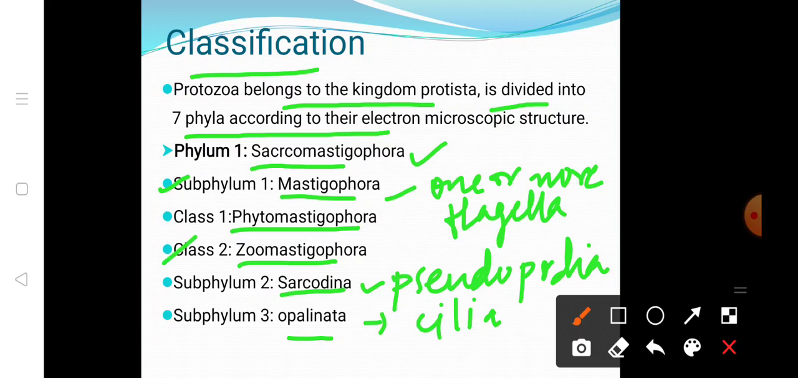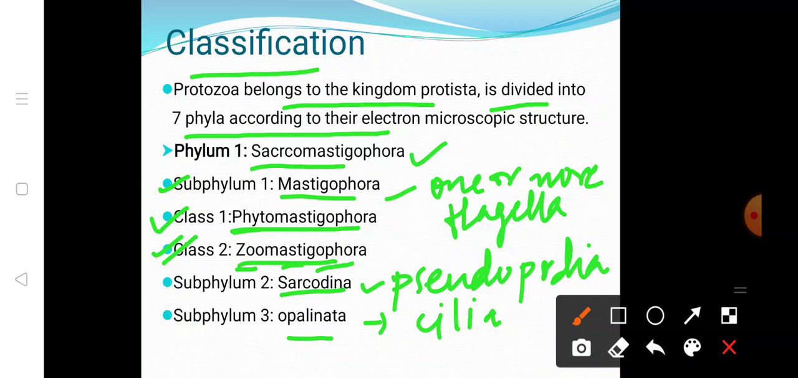And the second one, that is Zoomastigophora. The word zoo means animal, mastig means whip and phora means bearing. So as the name suggests, the chloroplast is absent, whereas in the Phytomastigophora, the word phyto means plant itself, that is the chloroplast is present. In the second one, that is the Zoomastigophora, chloroplast is absent.